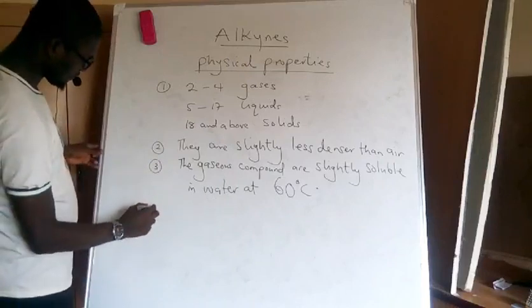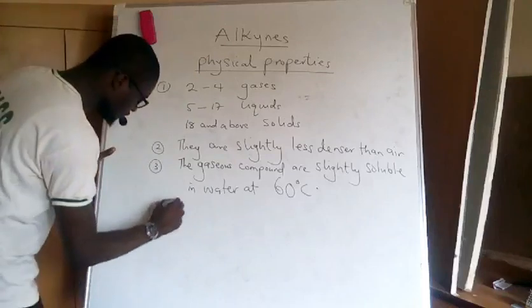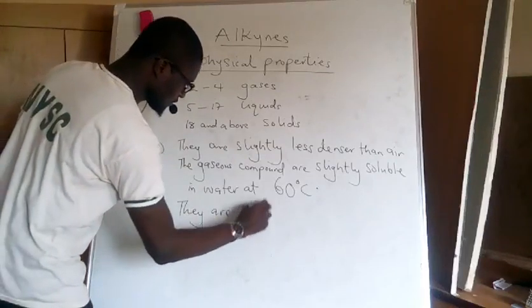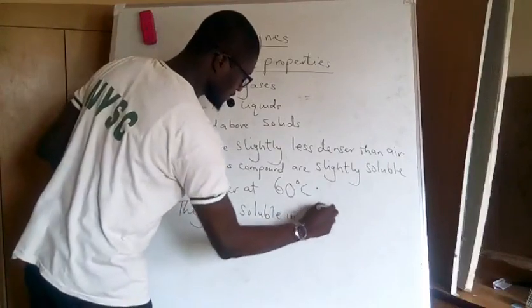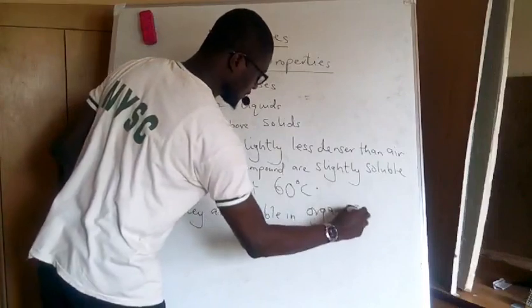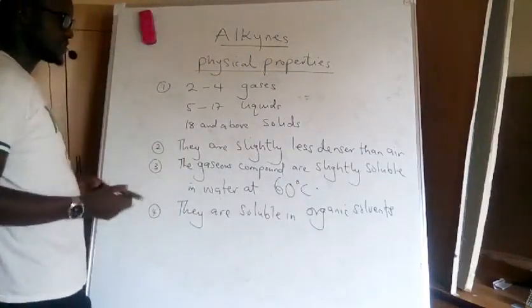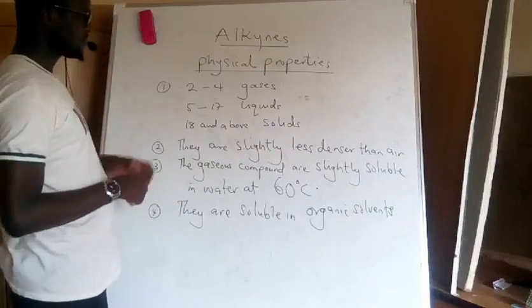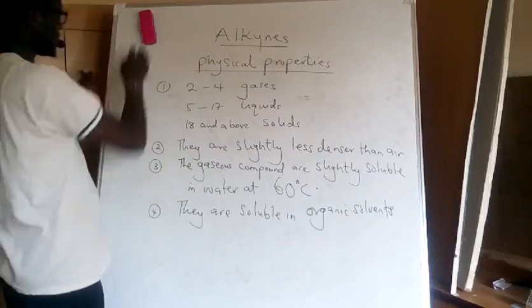Then number 4, they are soluble in organic solvents like benzene, toluene, kerosene, petrol. All these organic compounds react rapidly with this compound. So these are the physical properties.